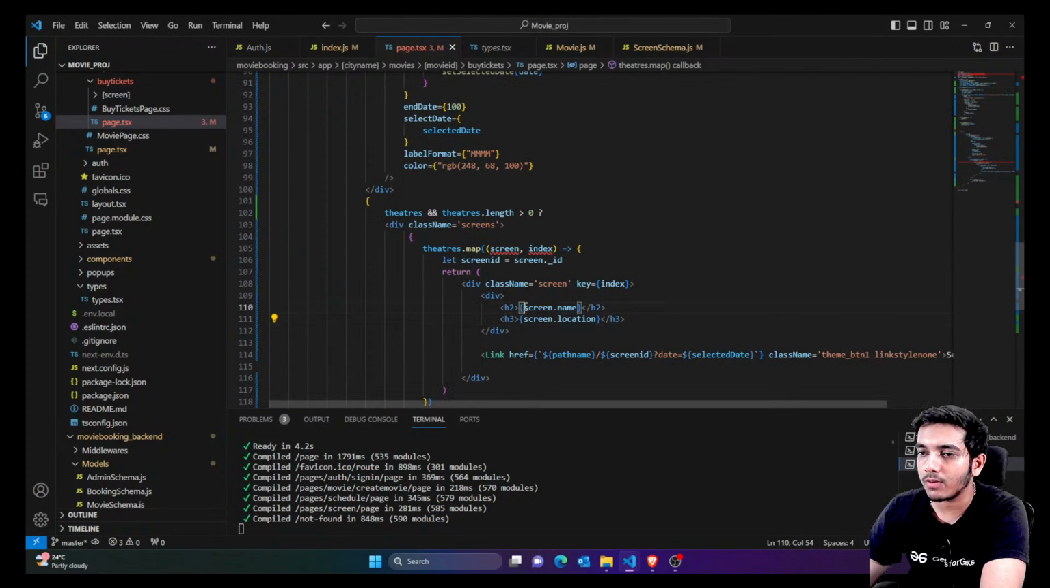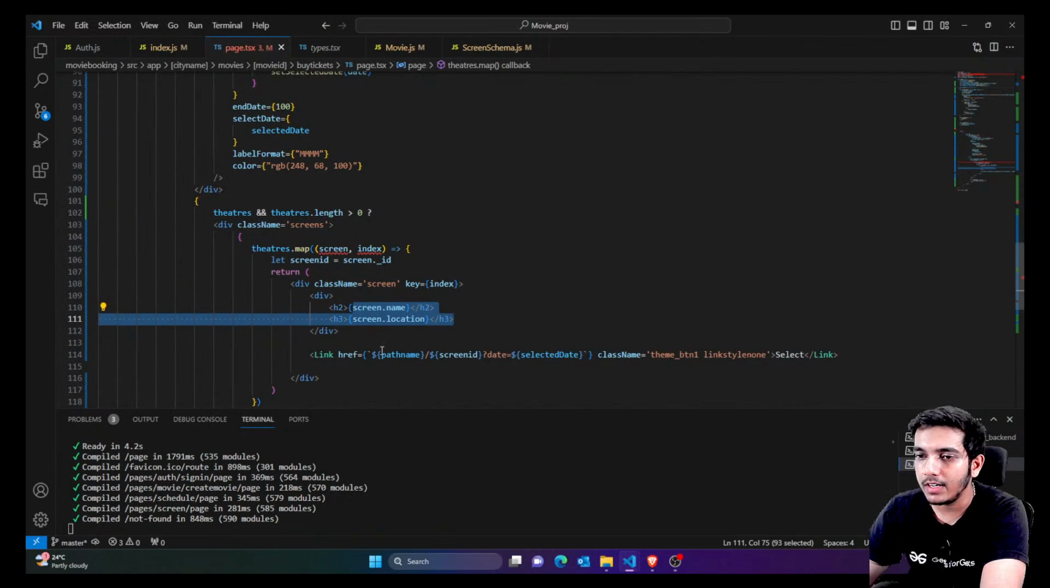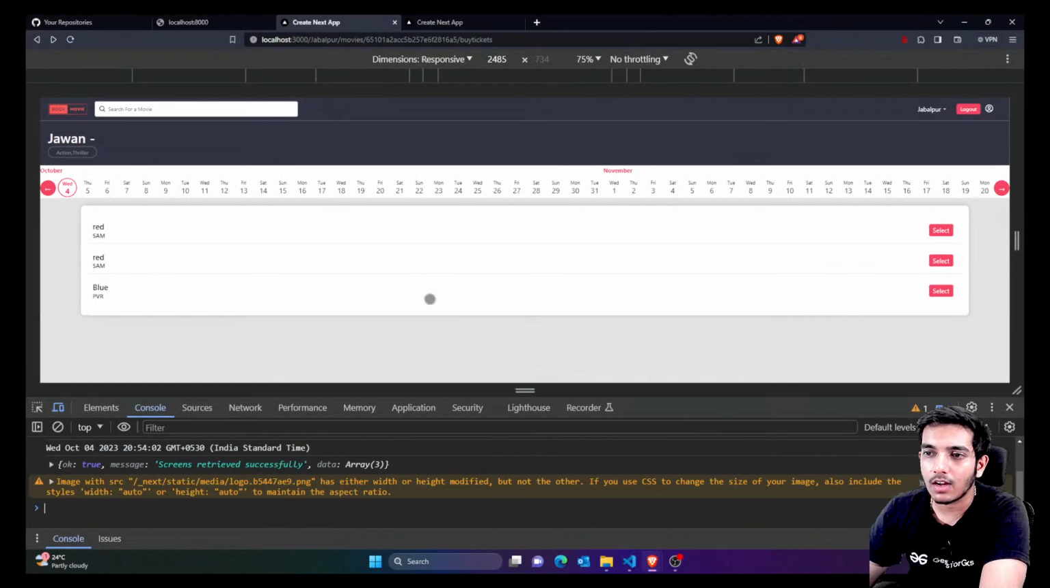So we are simply going to say whatever is the screen, whatever is the location, and whatever is the button. When you click on this button, I'm simply going to say redirect to which route. So the current route. After this just add the screen ID, and then a question mark, and after this the current date. We are just going to get these things in the next page. So now let's see how it looks.